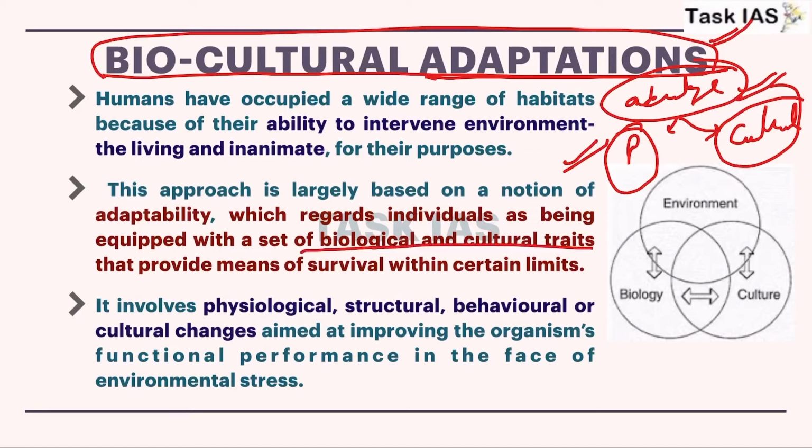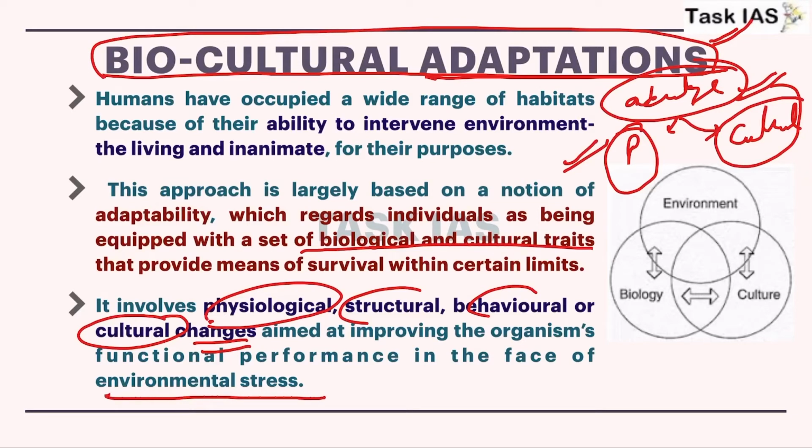And in these adaptation mechanisms, different types of aspects like physiological, structural, behavioral or cultural changes will happen in an individual's body, and they help in adapting an individual to different environment or environment stress. So now physiological, these are those changes which bring changes in your body, but they are not inherited in the next generation. That means physiological changes are temporary as compared to genetic, where genetic features are inherited to the next generation as well.